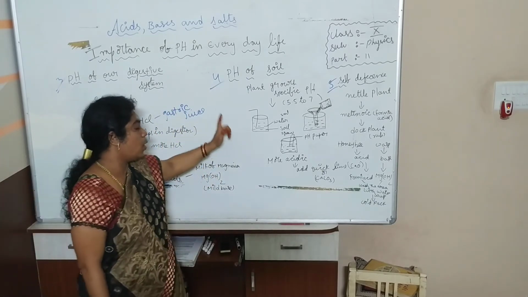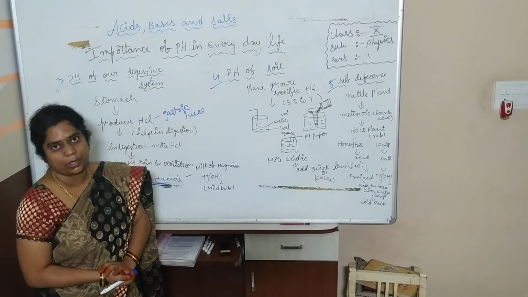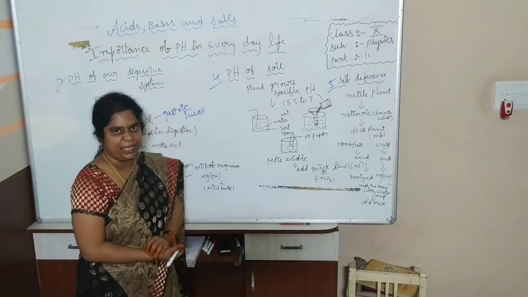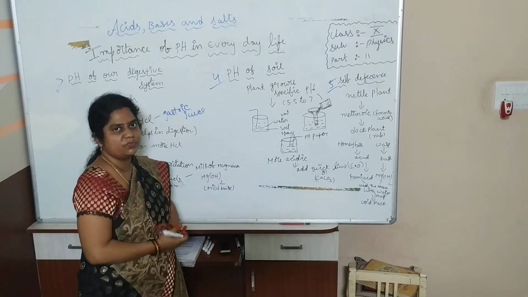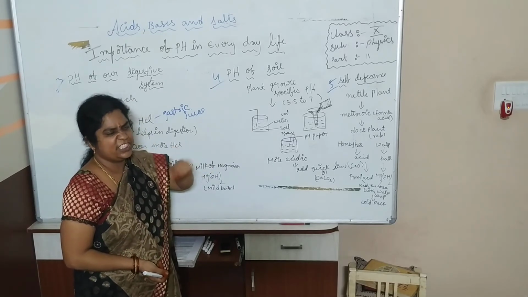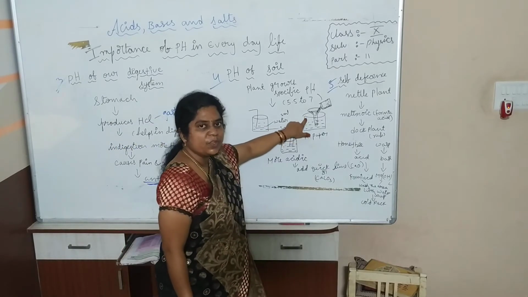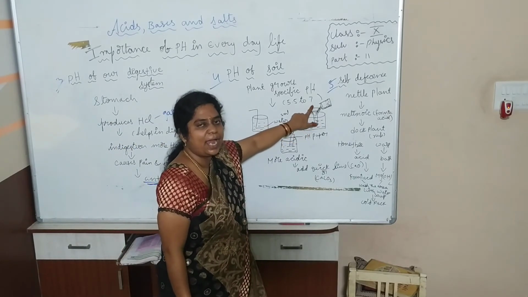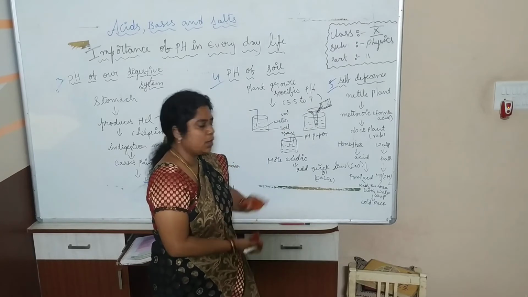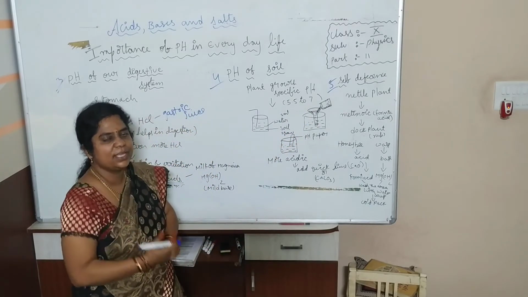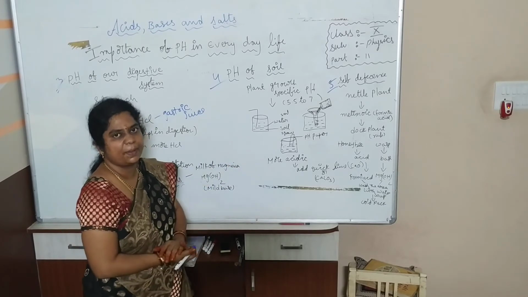Then how to see the pH of the soil? Take a beaker and take 5 ml of water in that beaker and put 2 grams of soil and mix it or shake it well. After that, filter that water by using a funnel and filter paper. Whatever filtrate you are getting, you have to test that filtrate with pH paper.